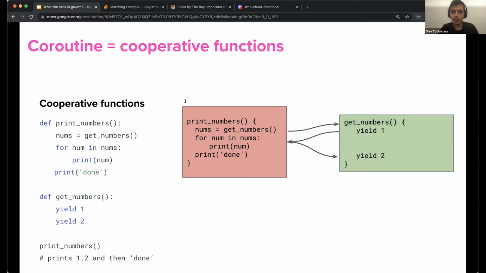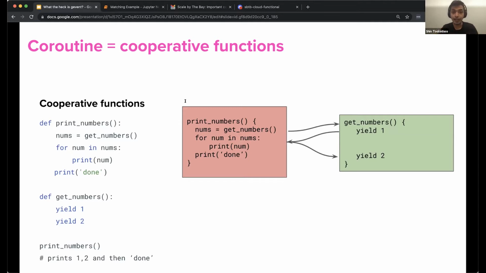Back to coroutines. So what are coroutines? Coroutines are functions where the control is transferred from one function to the other in a way that the exit point from the first function and the entry point to the second function are remembered. And this happens without changing the context. So each function remembers where it left off execution and where it should resume from.